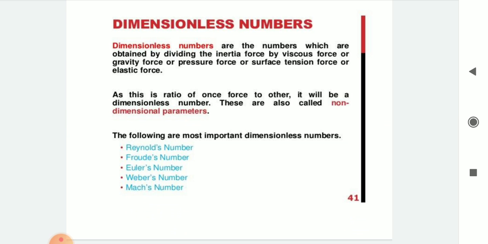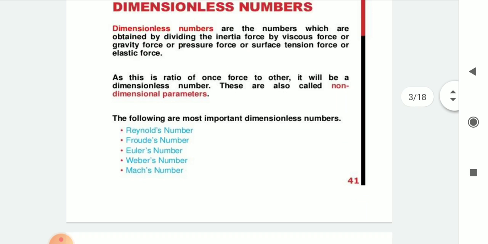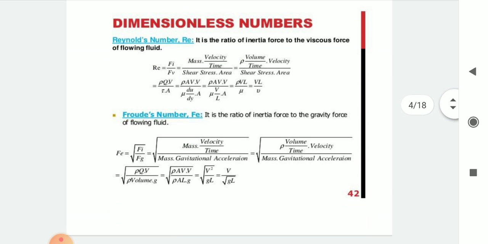Dimensionless numbers are the numbers obtained by dividing the inertia force by viscous force, gravity force, pressure force, surface tension force, or elastic force. As this is the ratio of one force to another, it will be a dimensionless number. These are also called non-dimensional parameters. The following are the most important dimensionless numbers: Reynolds number, Froude's number, Euler's number, Weber's number, Mach's number. So let's start with the Reynolds number.